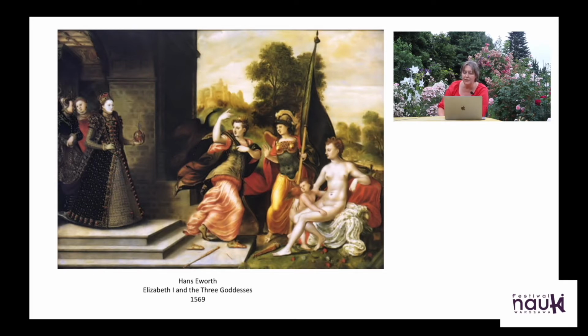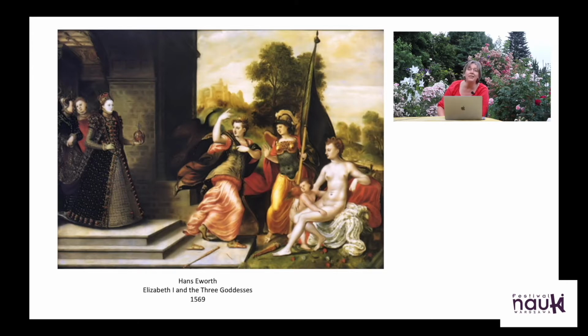So we have Hera, or to use the Roman name Juno, the Queen of Heaven. We have Athena, or Minerva, the warrior goddess, and we have Aphrodite, or Venus, the goddess of love and beauty.